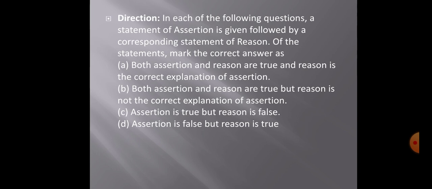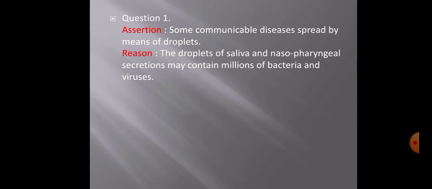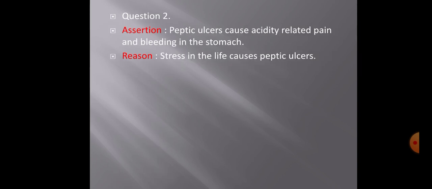And the reason which says that tuberculosis will spread from the droplet method, that is also true. So let's see. Both the assertion and reason are true, of course. But do you think the reason is the correct explanation of the assertion? So no, it's not the correct explanation of the assertion.